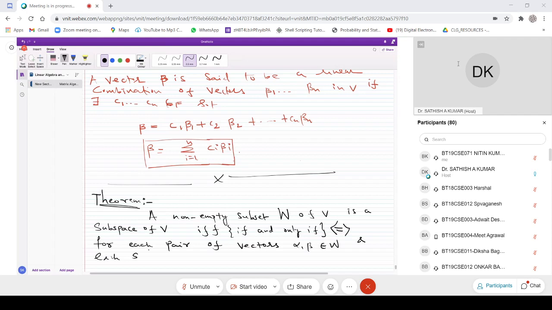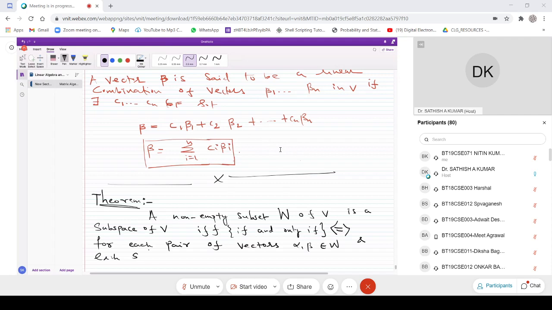Okay, so if C alpha plus beta is in W, then it is a subspace. Then if you take W as a subspace, it will satisfy this property: C alpha plus beta is again in W. That is the meaning of this. So what we want to prove, let us write that.